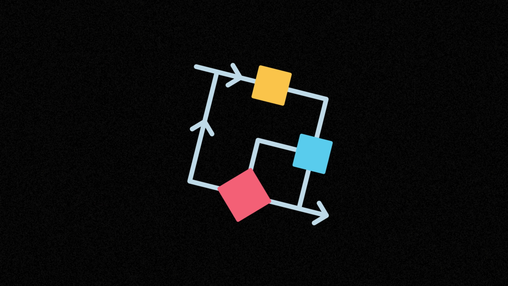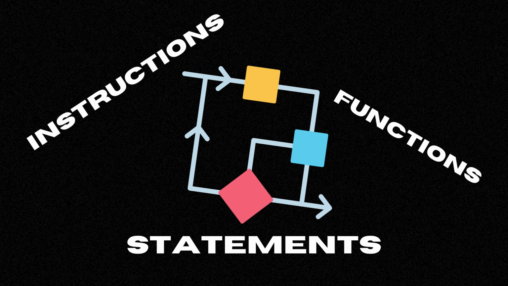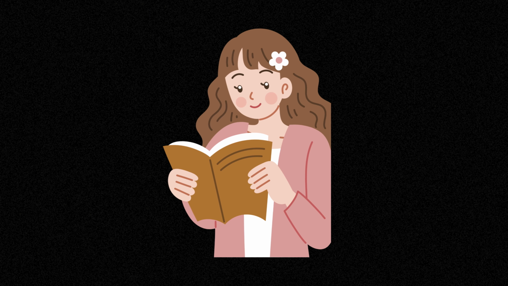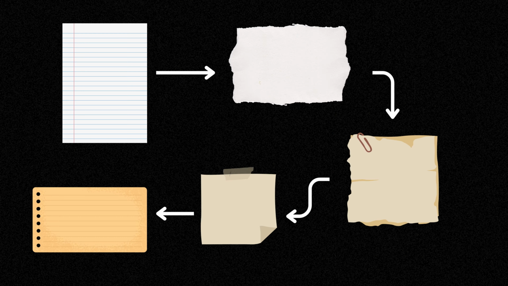In the world of programming, control flow is the order in which individual statements, instructions, or function calls are executed or evaluated. Imagine a choose-your-own-adventure book. At each step, you make a choice that determines the next page. That's control flow in a nutshell.